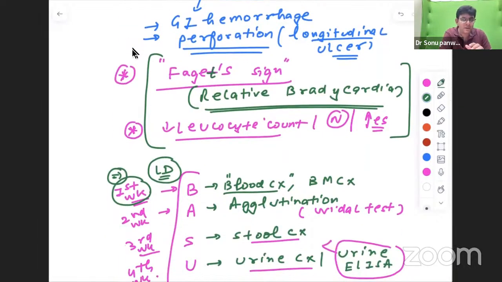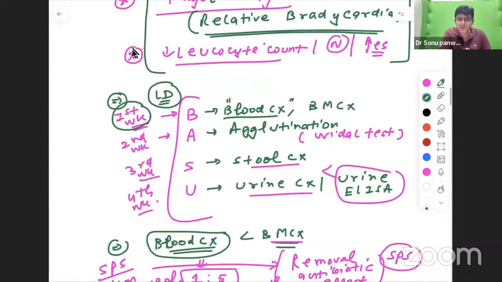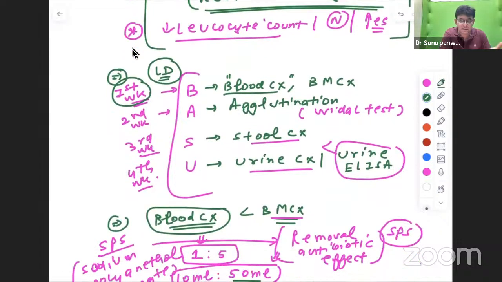Leukocyte count also plays a role. That is, it can be less, it can be normal, and it can be increased. So a variable presentation of the TLC is there. Important is lab diagnosis. Lab diagnosis is BASU, the age-old mnemonic. That is blood culture, bone marrow culture, even clot culture is there. Okay, bone marrow culture is the best, but it is not feasible. Why? Because bone marrow is not easy to retrieve.